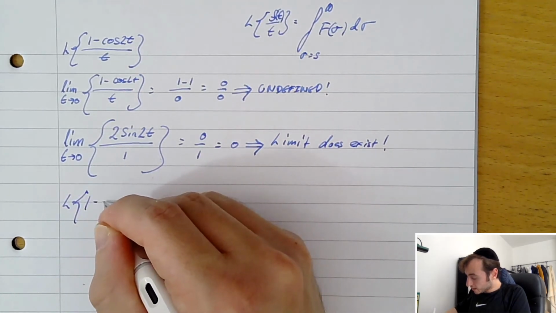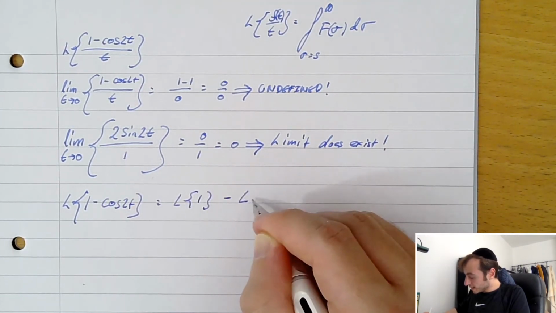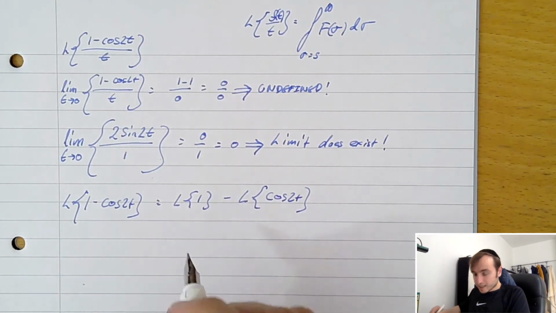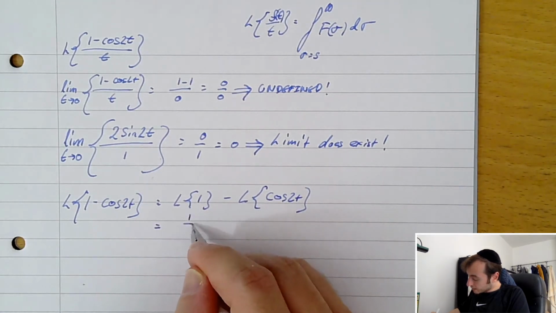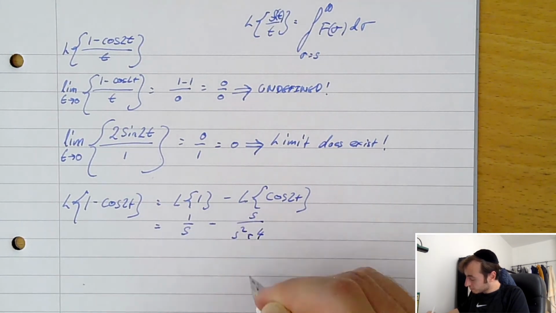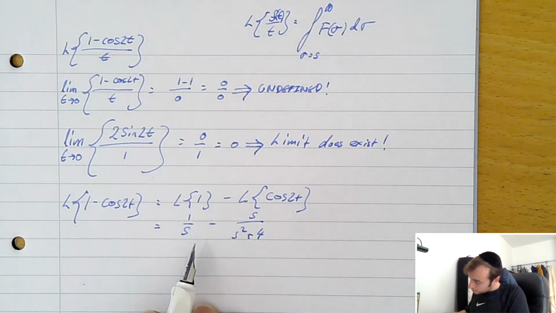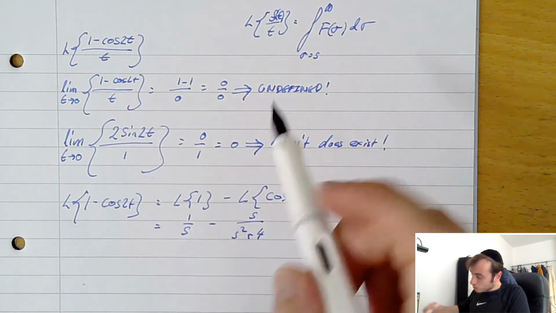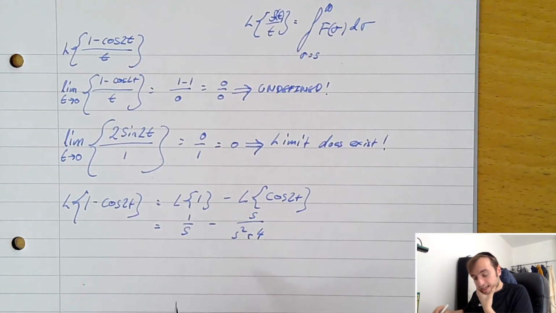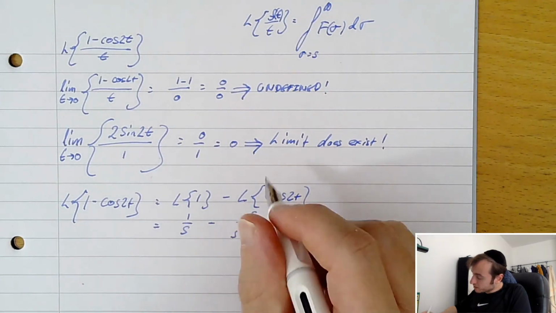The Laplace transform of 1 minus cos 2t equals the Laplace transform of 1 minus the Laplace transform of cos 2t by the principle of linearity, which we've covered before. And that is going to equal 1 on s minus s on s squared plus 2 squared, which is 4. Yeah? So now we know what the Laplace transform of f of t is, which is the top part. And the question now that we have to look at is, where do we go from here? So let's proceed as we did before.